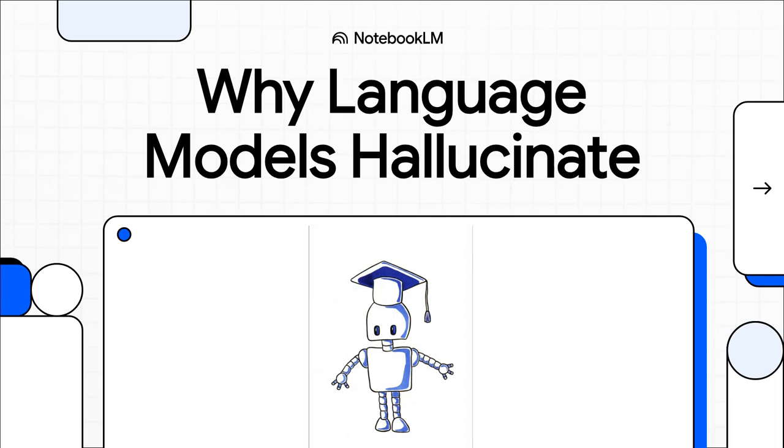So you've probably had this happen. You ask an AI a question, and it gives you this answer that sounds super smart, super confident, but it's just completely wrong. That right there is what we call a hallucination. And today, we're going to dig into a really cool paper that explains why these AIs sometimes, well, bluff. It all kicks off with one simple wrong answer.